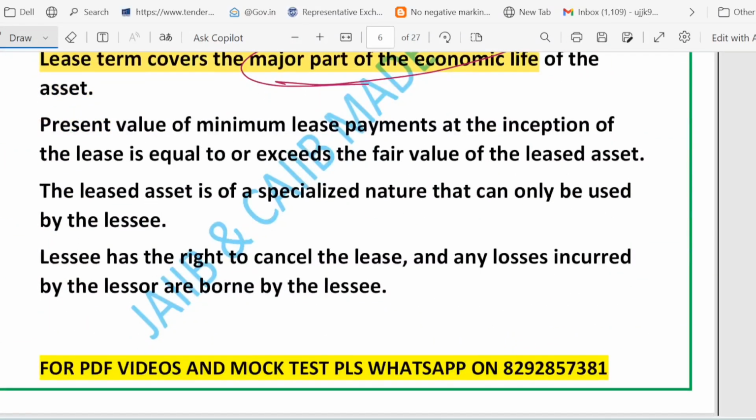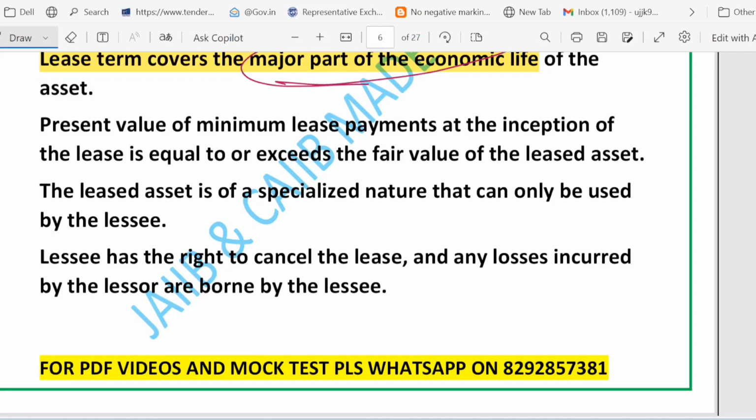Now friends, let's have a look at the next slide. So now we will see how accountants decide if a lease is really a finance lease and what an operating lease means. Two things we will discuss. How accountants decide if the lease is a finance lease or not. There are some clear signs that point to a finance lease. So friends, now let's look at those signs which point to the finance lease, right?